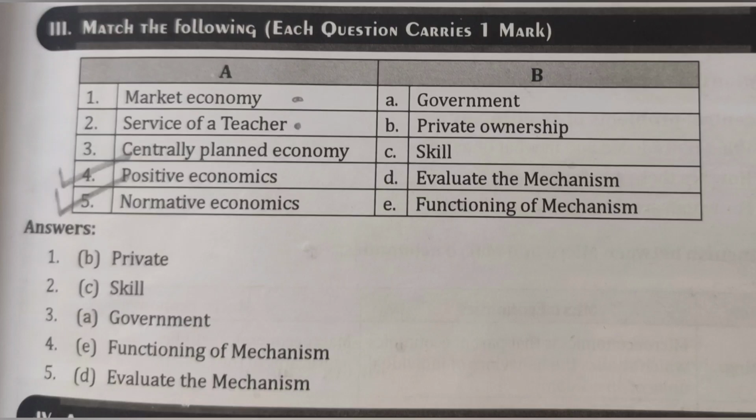Positive economics discusses the functioning of the mechanism, while normative economics evaluates the mechanism. Positive economics says what it is and what was, while normative says what should be and what ought to be.